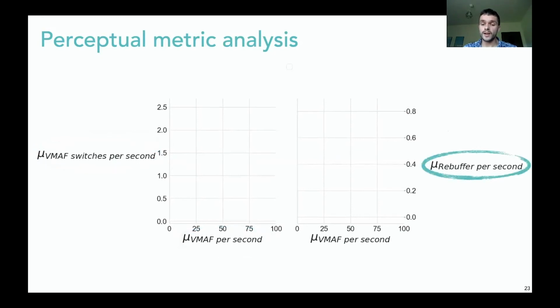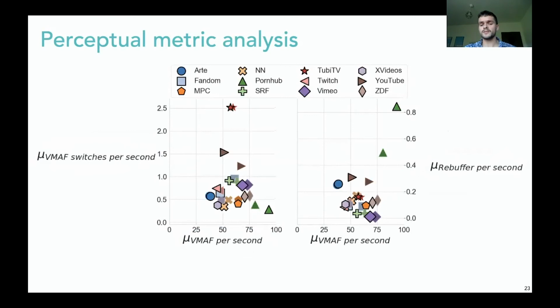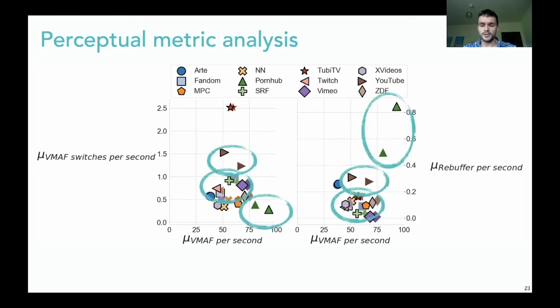First, we plot the measured values of the providers with the hatched markers. We see most providers are centered around the middle with a couple of providers straying a bit. Next, we add the corresponding approximations. For 9 of 12 targets, we achieve a very good match. The mean VMAF for these 9 reconstructions is within 6% of the targets on average. YouTube, Pornhub and Fandom are sadly outliers. For these, we have large discrepancies.